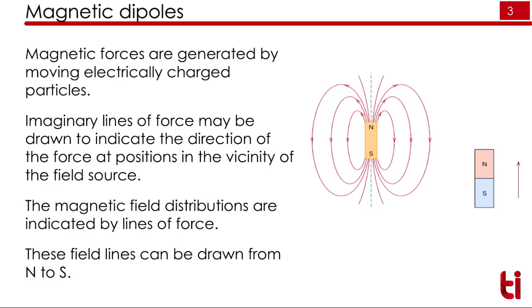Similar to the electric field, in a magnetic field also we have dipoles. Those are north and south, and imaginary lines of force can be drawn, and they will go from north to the south.